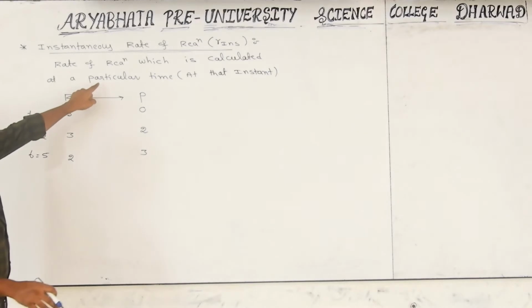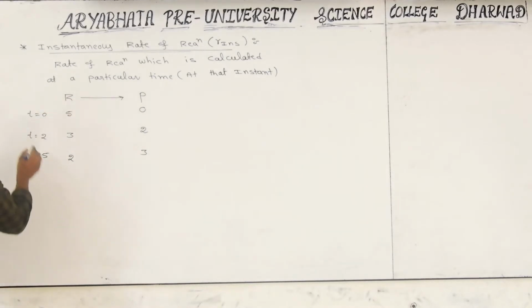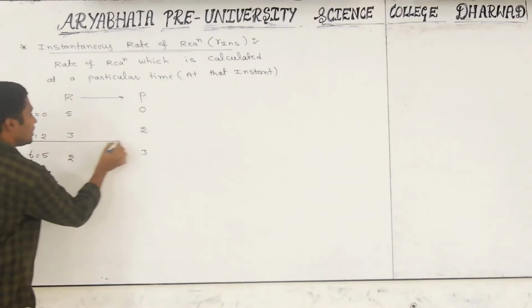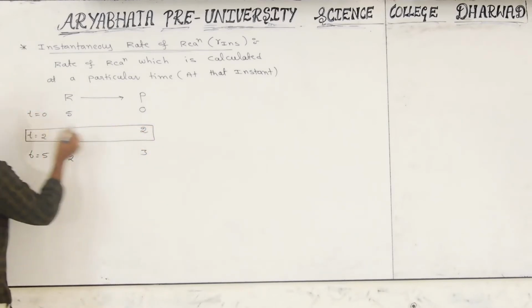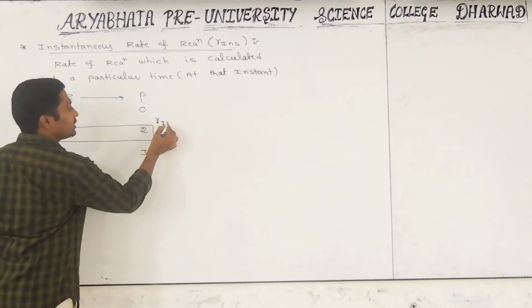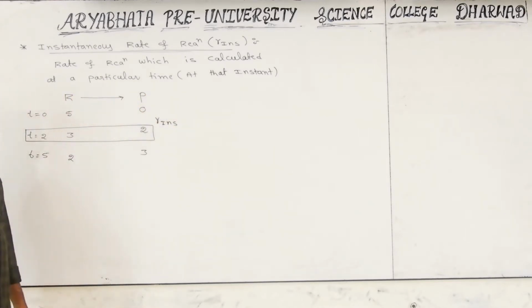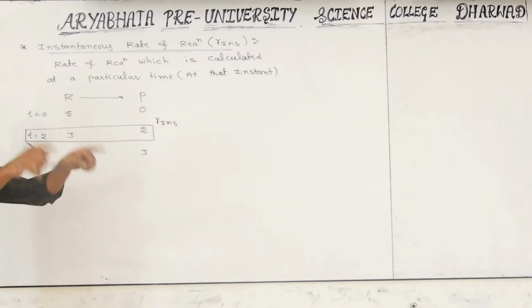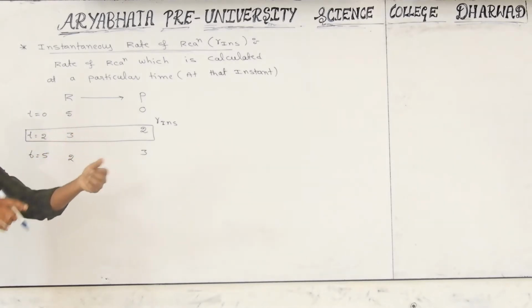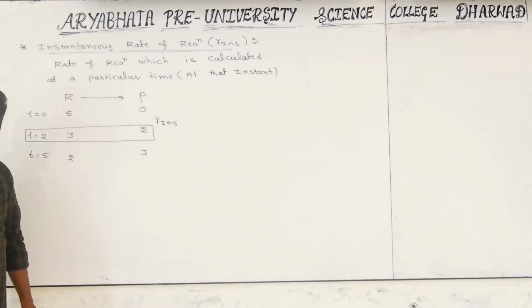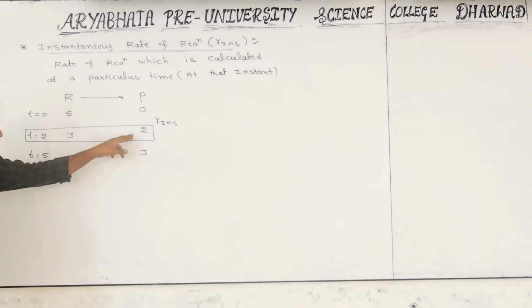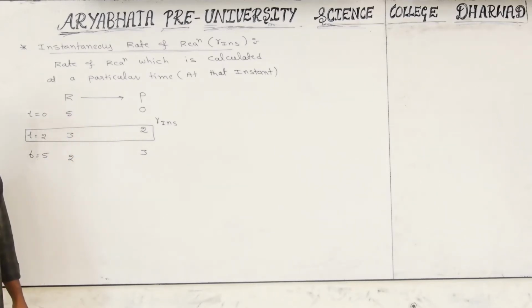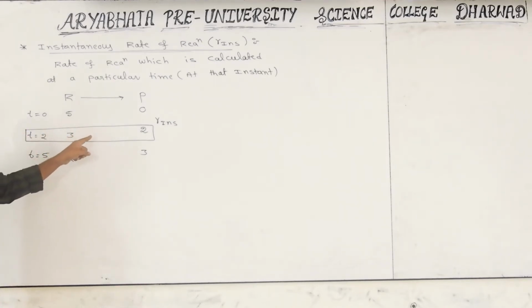What we are doing is at a particular time, at 2 minutes for example, whatever the speed of the reaction is, that is what we call the instantaneous rate of reaction. At that spot, what is the speed of the reaction? Is it possible to calculate from this information? No. Why? At that instant, what is the concentration of the reactant and product? We can't identify. That's why we compulsorily have to use the graphical method. All of you getting it?